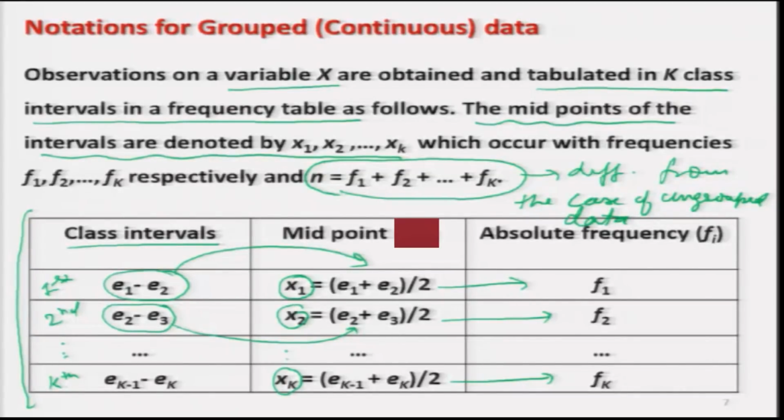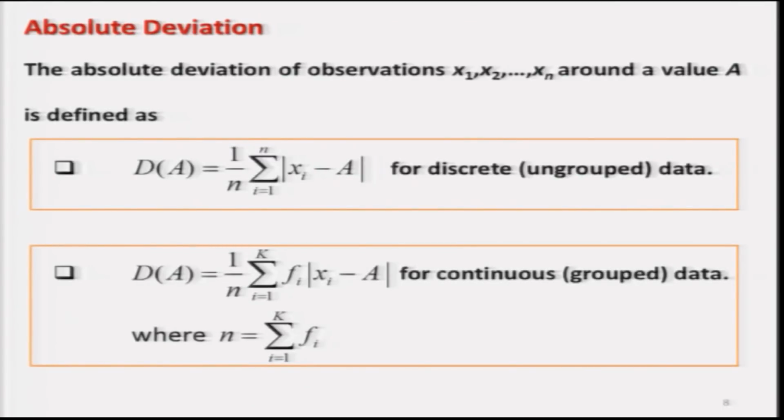So, this is what you have to keep in mind: when I consider the case of ungrouped data, then x1, x2, xk denote the values which I am observing directly, and when I consider the grouped data, then x1, x2, xk denote the mid values of the class intervals, and the corresponding frequencies in those class intervals are f1, f2, fk. Similarly, the symbol small n denotes the number of observations in the case of ungrouped data, whereas small n will denote the sum of all the frequencies in the case of grouped data.